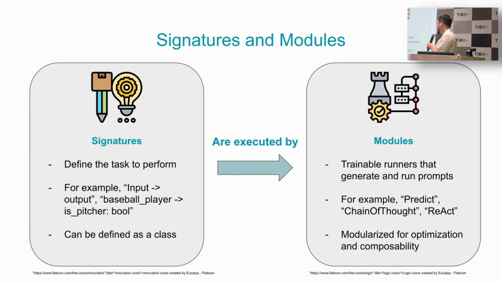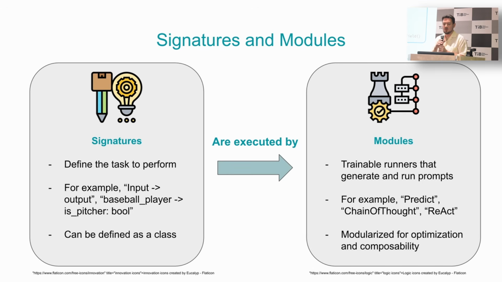Modules are the trainable runners that generate and run these prompts. They are the part that is optimized, and they come in various flavors, which I will share later. They can be something like predict, or a chain of thought, which is some sort of thought that you'd like to run this module through, or it can be a ReAct, which is tool usage, right? Given, in this case, ReAct using this tool. And I will say this many times, but they are once again modularized for optimization and composability.